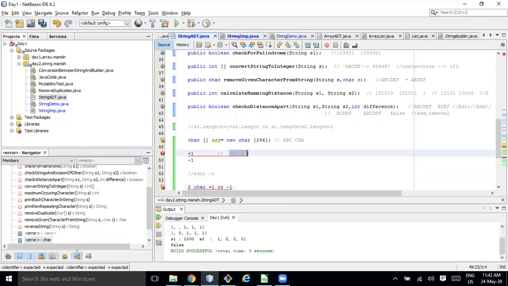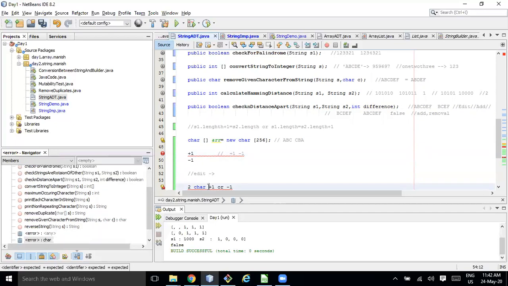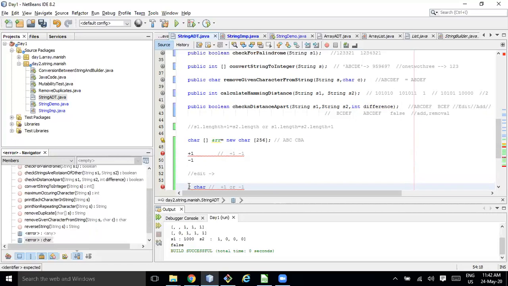Here it was only one character having +1 or -1, but here at least 2 characters will have +1 or -1, and the remaining should be 0. In case of a difference of 2, it should be 4, or accordingly we need to make it generic. So this is how we can write the logic for this program.